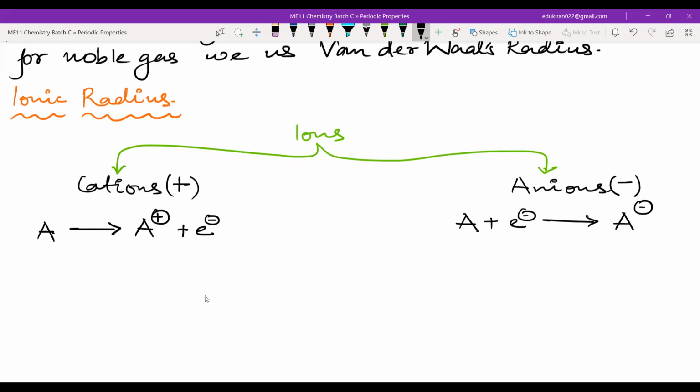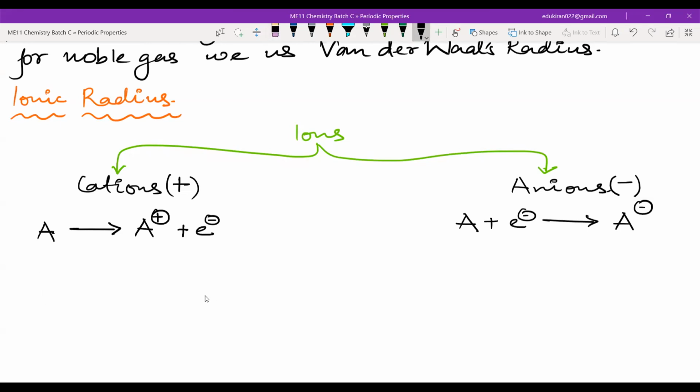Why? Because now we have fewer electrons and the proton number is higher. If the protons are high and the electrons are fewer, the protons can easily attract the lesser number of electrons. That is why we say that.